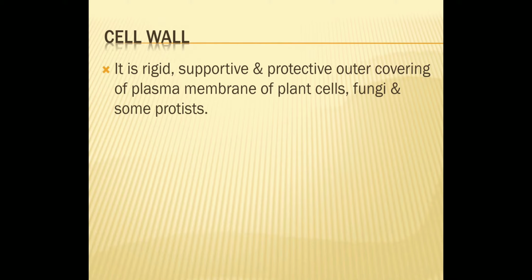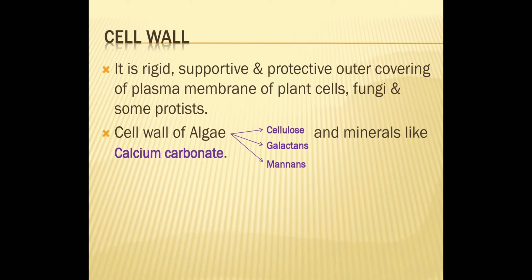So it is tough, supportive, and protective outer covering. Then if we talk about algae, in algae, the cell wall shows presence of cellulose, galactans, mannans, and minerals like calcium carbonate in cell wall.